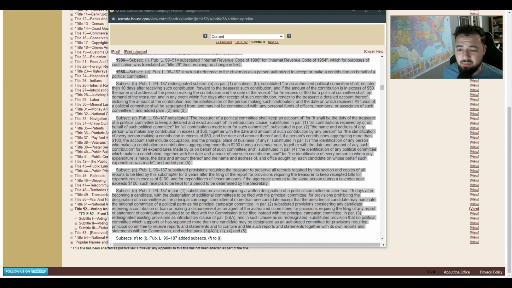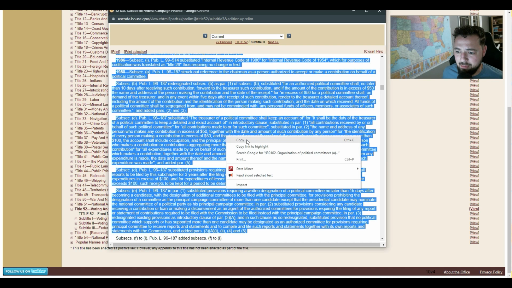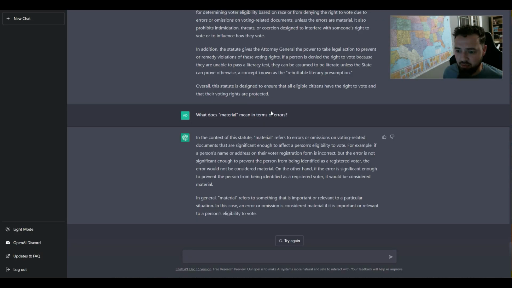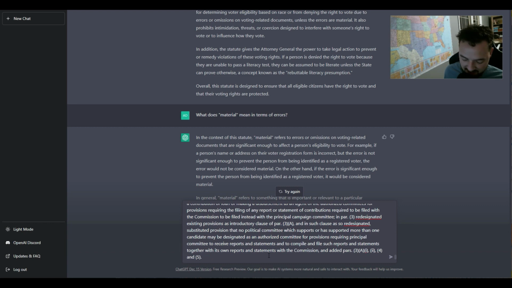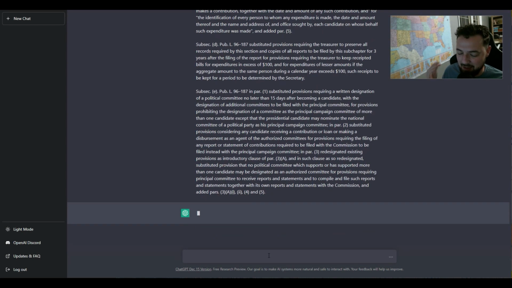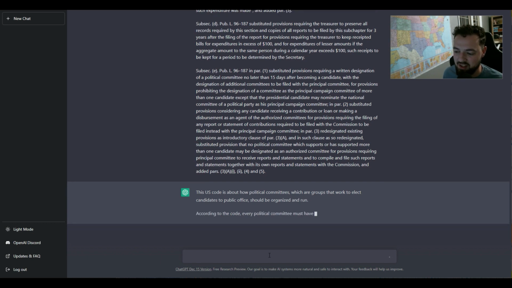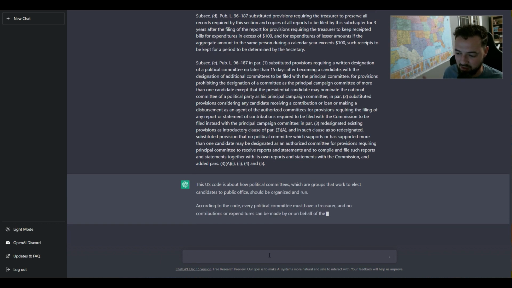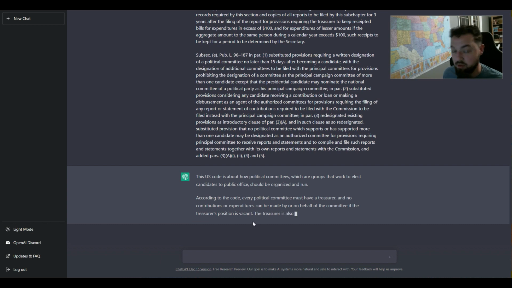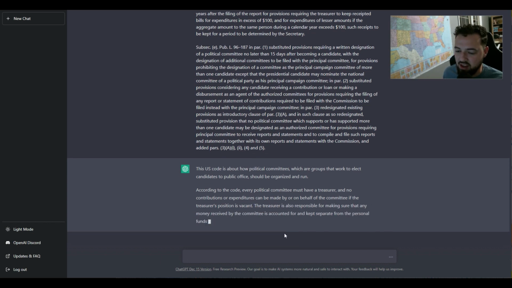So we got some more dry text on campaign finance, and we're going to take that and throw it in the chat and see what it'll tell us about campaign finance law. And I'm going to ask it to explain this code to me like I'm 6, so I'm going to take campaign finance law and see if the chat will distill it down to something that would make sense to somebody who is 6. And I have kids, so I am interested to see, and I had siblings growing up. And I was once a 6-year-old, to clarify that.